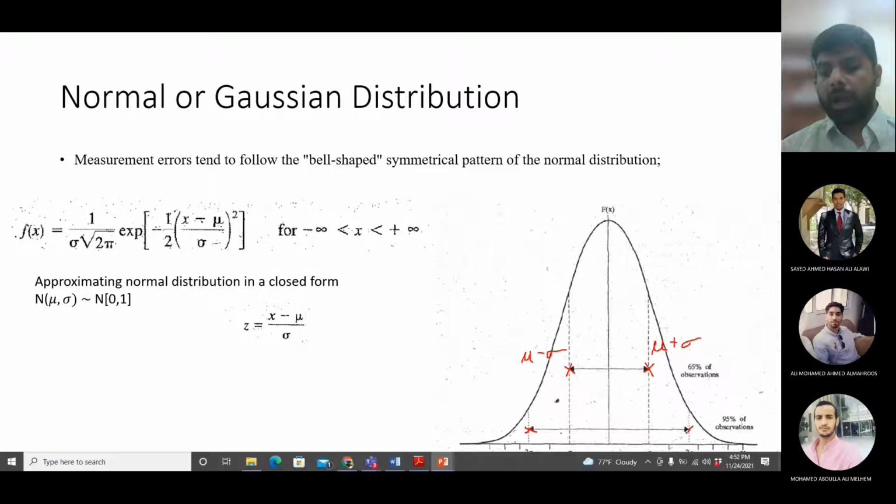Okay. How did I get this range? This value is mean plus 1.5 standard deviation. And this value is mean minus 1.5 standard deviation.